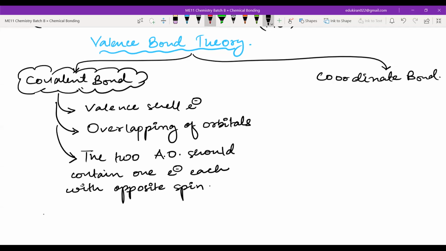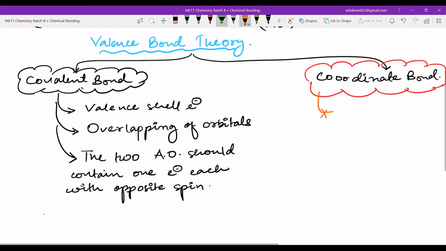Now, regarding the coordinate bond, most of the things are the same. That means overlapping of orbitals takes place. Valence shell electrons are responsible for the formation of the coordinate bond. The only point of difference between the covalent bond and the coordinate bond is that in the covalent bond, you need equal sharing of electrons.